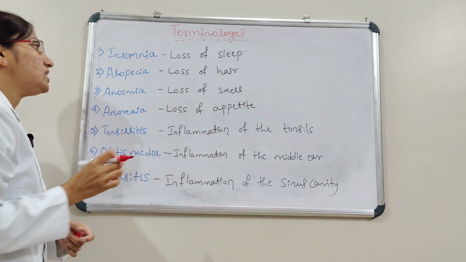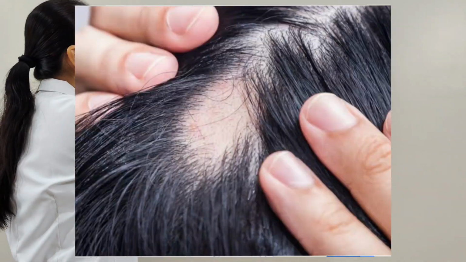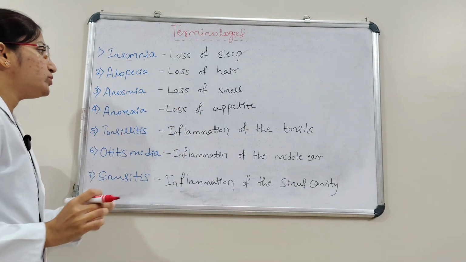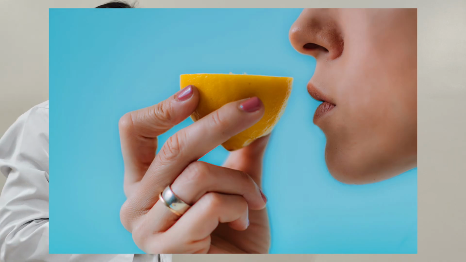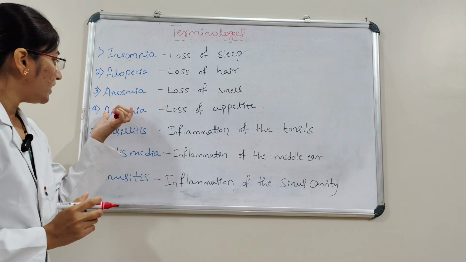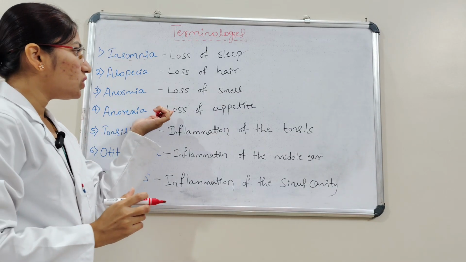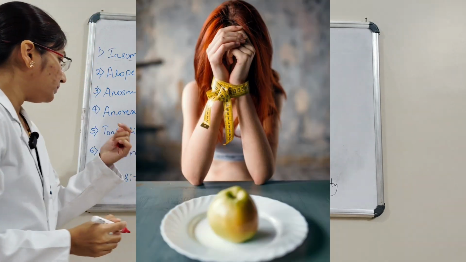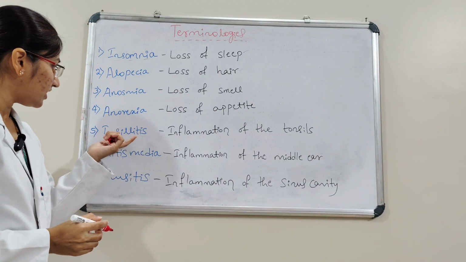And then alopecia. Alopecia is nothing but a loss of hair. And then anosmia. Anosmia is nothing but a loss of smell. And then anorexia. Here loss of appetite. And then comes the next one.